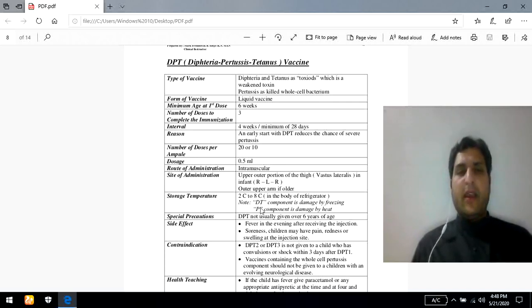As far as the contraindication is concerned, there is none as such. However, if there is a convulsion related to the first dose, the coming 2 doses should be avoided. So this is sufficient related to DPT for today, and God willing, in the coming lecture we will discuss the remaining part of the API.